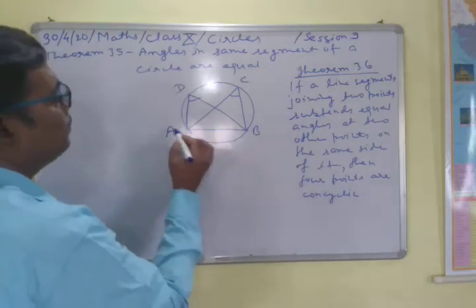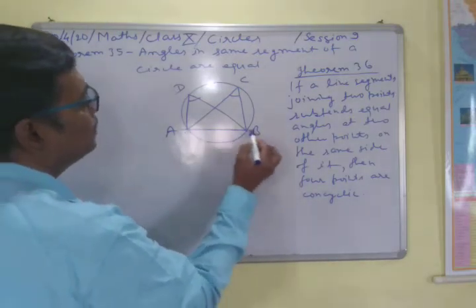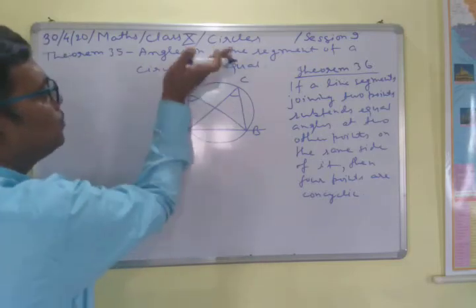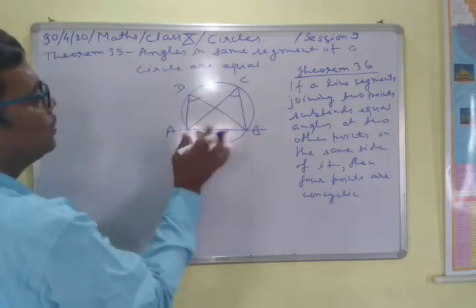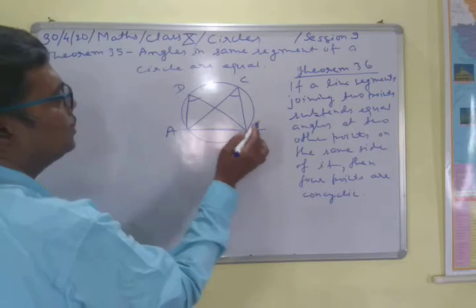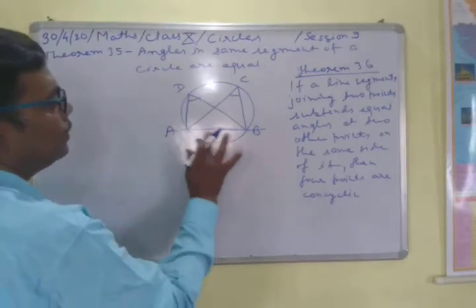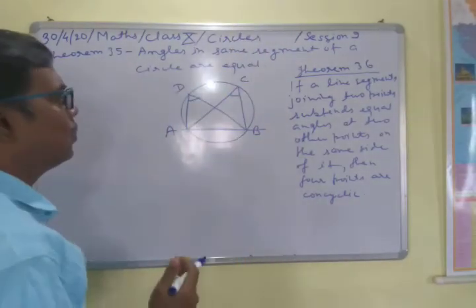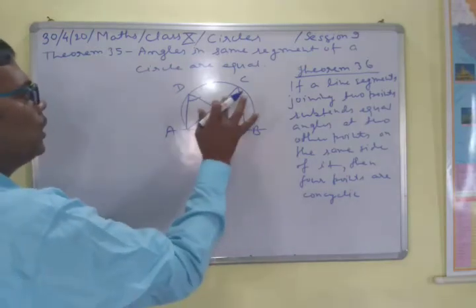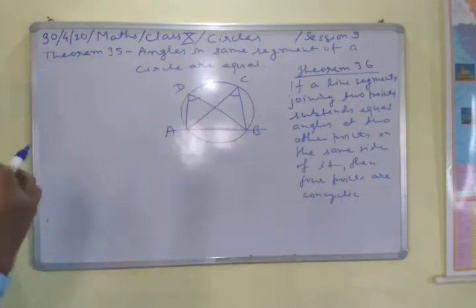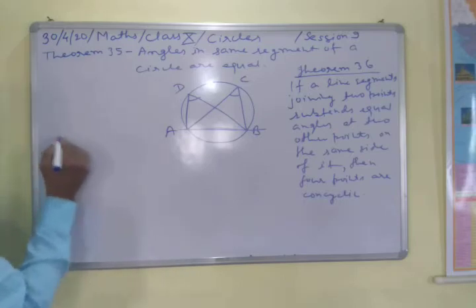In the same segment means that if you increase this, then you can see that these are two angles on the same side. This chord divides the whole circle into two segments, the larger segment or the major segment. So these two angles are in the major segment, and we have to prove that.